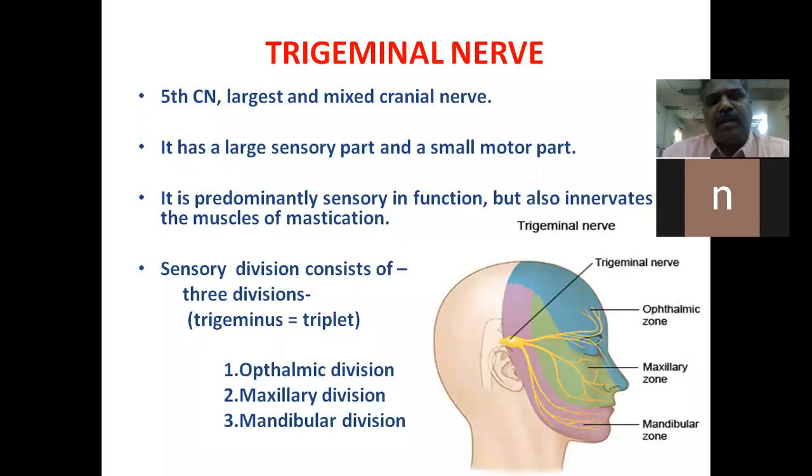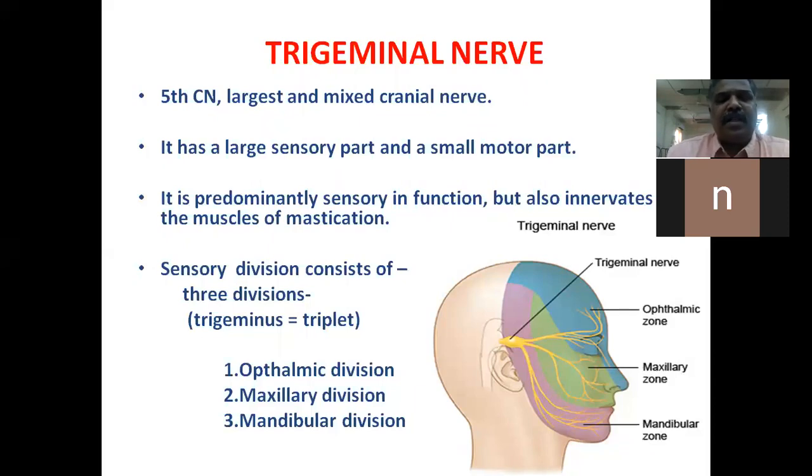Coming to a brief introduction of the trigeminal nerve. As you know very well, it's the fifth cranial nerve. This is the largest cranial nerve, and it is a mixed cranial nerve. It has a large sensory part and a small motor part. It is predominantly sensory in function, and it innervates some of the muscles of mastication.